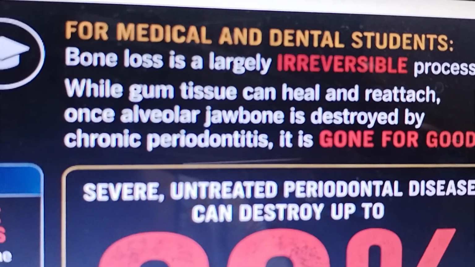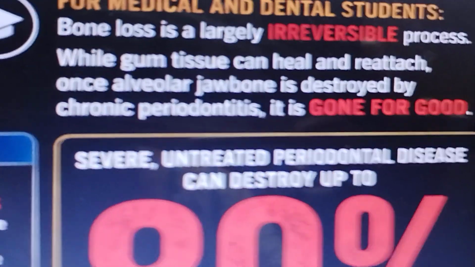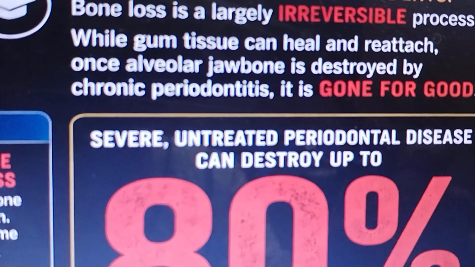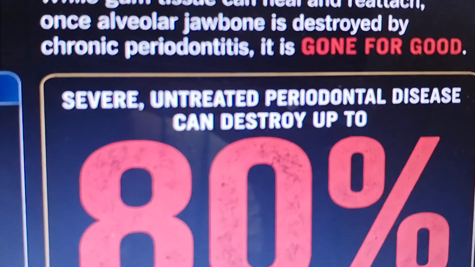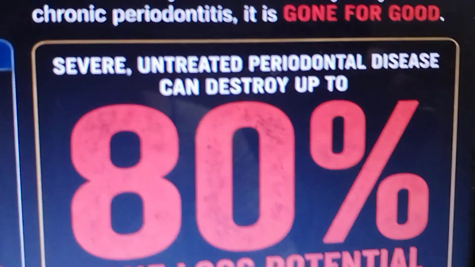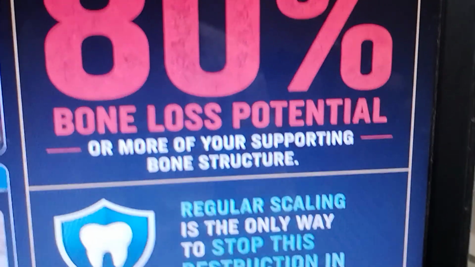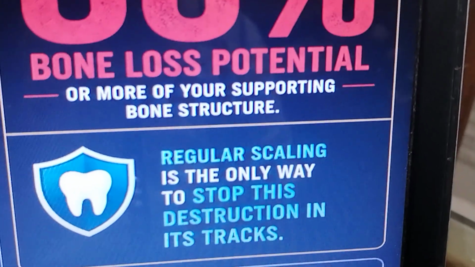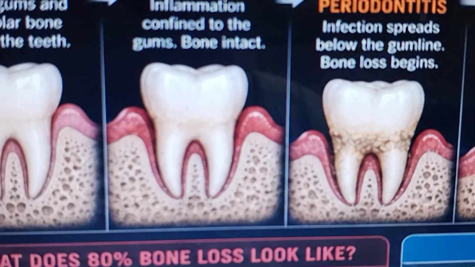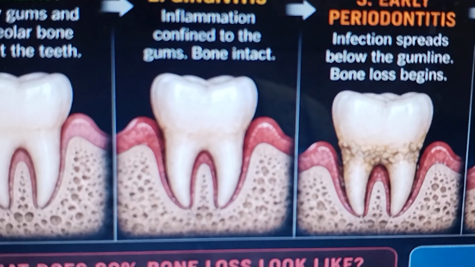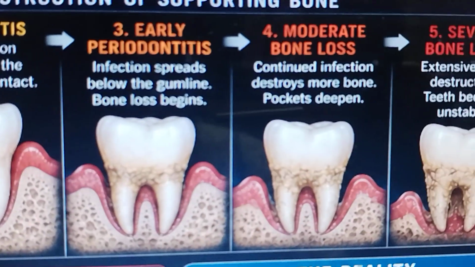For medical and dental students: bone loss is a largely irreversible process, while gum tissue can heal and reattach. Once the alveolar jawbone is destroyed by chronic periodontitis, it is gone for good. Severe untreated periodontal disease can destroy up to 80% of the bone and tissue structure. Regular scaling is the only way to stop this destruction in its tracks. So don't wait for bone loss, prevent it. Protect your teeth, protect your health. Early intervention today means a stronger smile tomorrow.